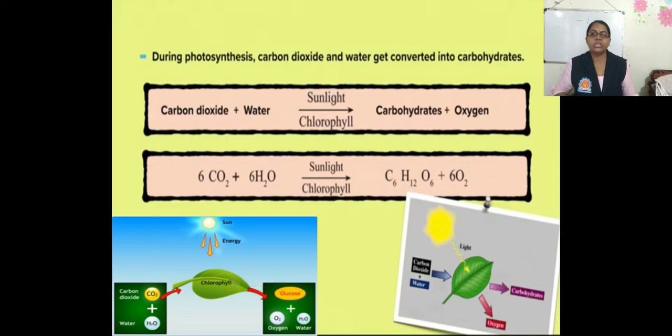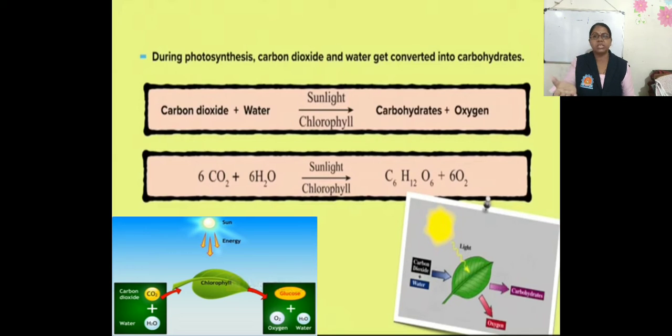Now, how is the actual process of photosynthesis done in plants? We know that photosynthesis is the process performed by plants with the help of sunlight and chlorophyll, by using water and nutrients from the soil and carbon dioxide from the air, in which they produce their own food. In that reaction, carbon dioxide and water get converted into a carbohydrate. That means plants produce carbohydrate and oxygen.